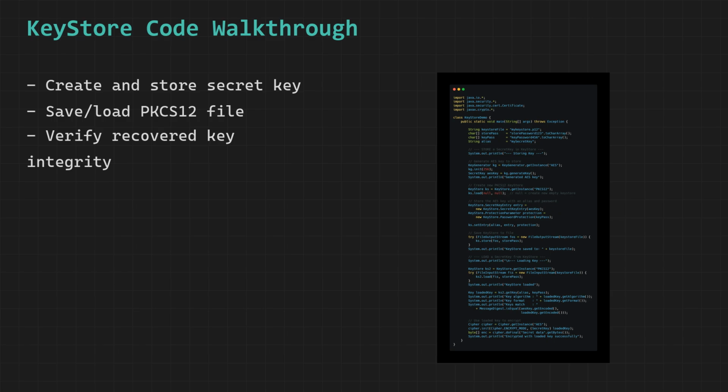And the reason we use messagedigest.isEqual rather than a regular array comparison is that messagedigest.isEqual performs a constant time comparison that is specifically designed to prevent timing attacks, which are a class of cryptographic side-channel attacks where an attacker can gain information about secret values by carefully measuring how long comparison operations take, and finally the successfully loaded and verified key is cast to a secret key object and is immediately ready to be used for performing AES encryption and decryption operations on any data that needs to be protected.